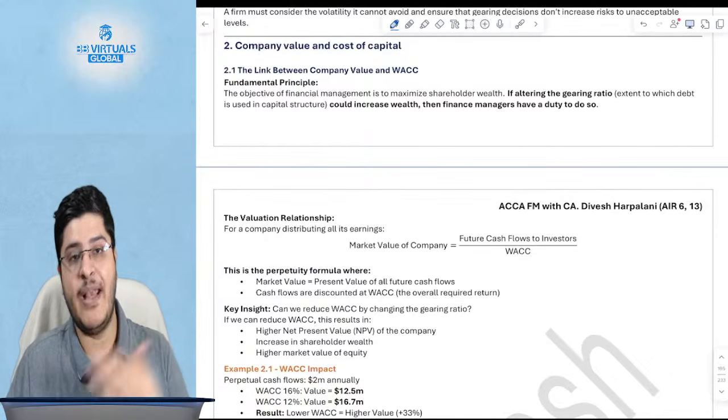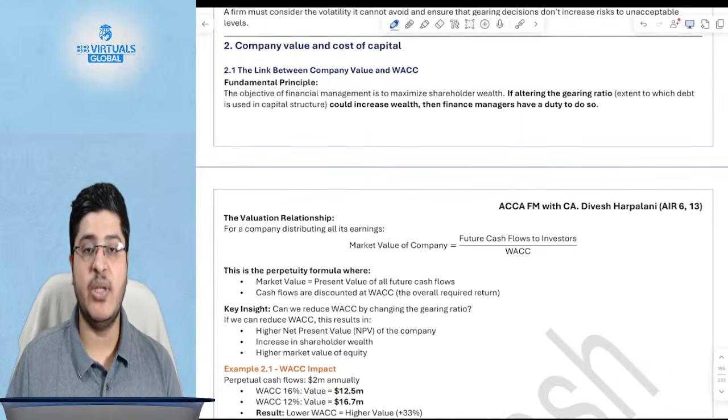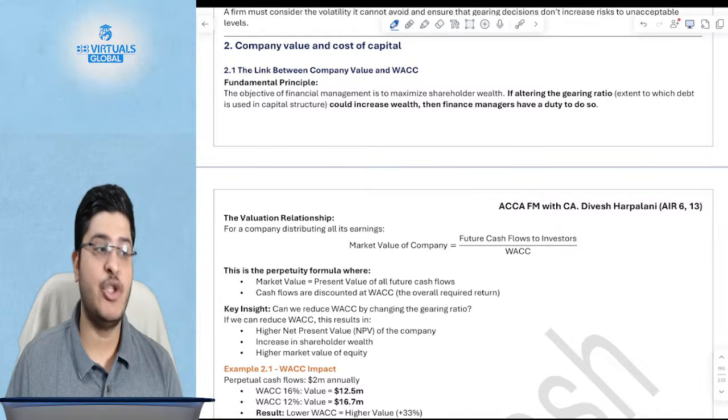How do you calculate the value of the company? And we'll be covering the chapter of business valuation in detail as well. But let us first talk about how do we calculate the value of the company.